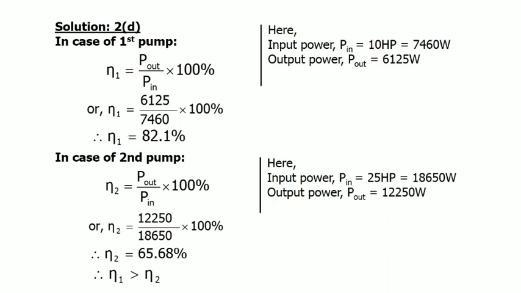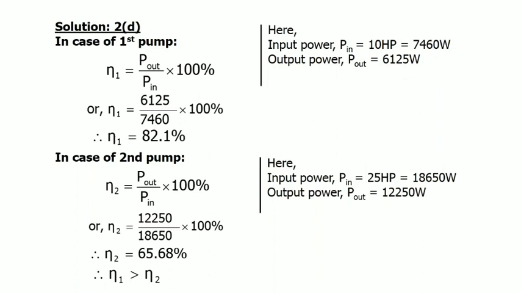In question D, it is required to calculate the efficiency of both pumps. In the case of the first pump, the given quantity is the input power, 10 HP. HP means horsepower. To convert HP to watt, we multiply by 746. Then we get the input power for the first pump, 7460 watt.